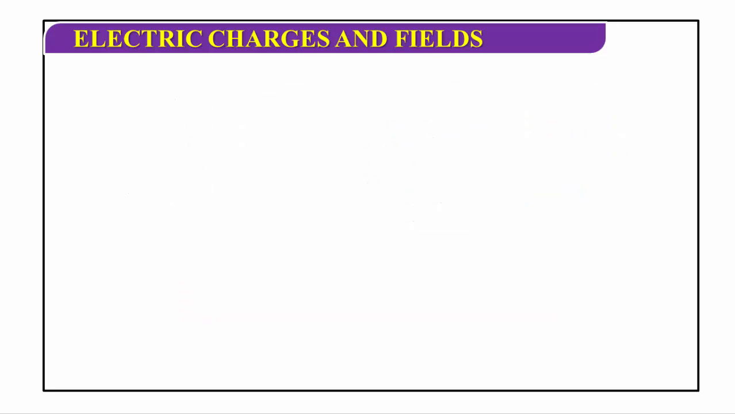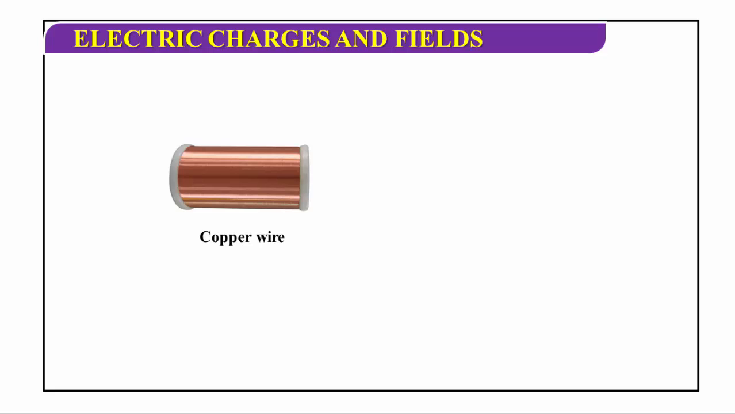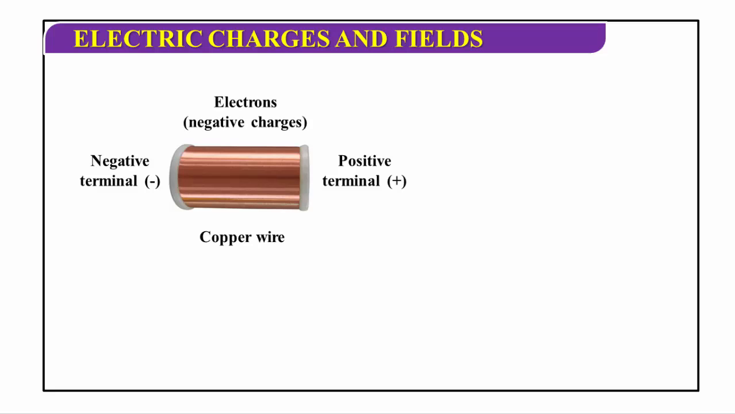The next concept: now I consider this a copper wire. It has two terminals, one is the negative terminal of the wire and the other is the positive terminal of the wire. It consists of electrons. Electrons are negative charges.